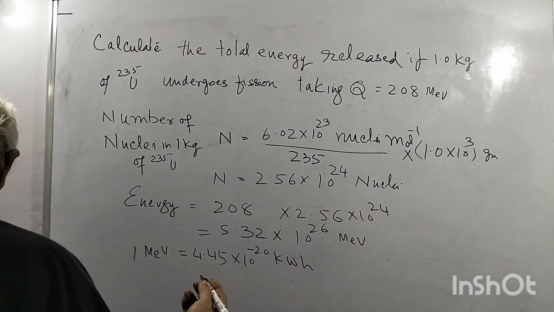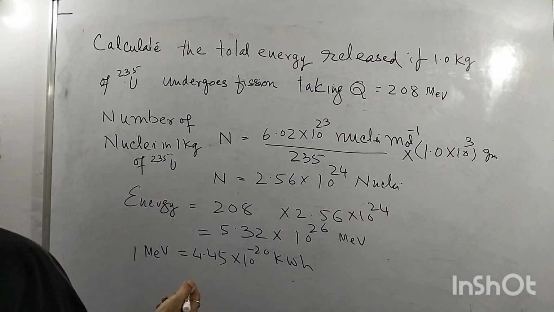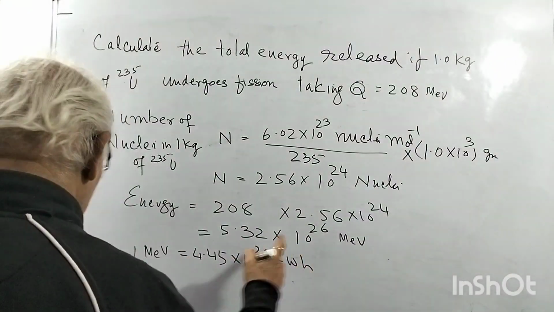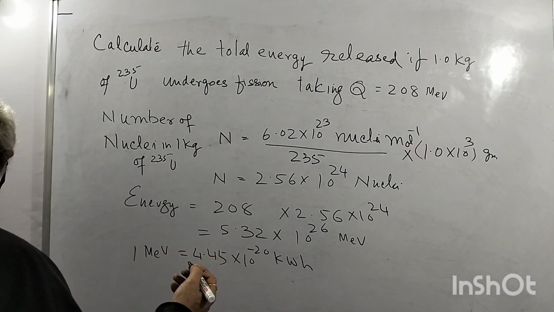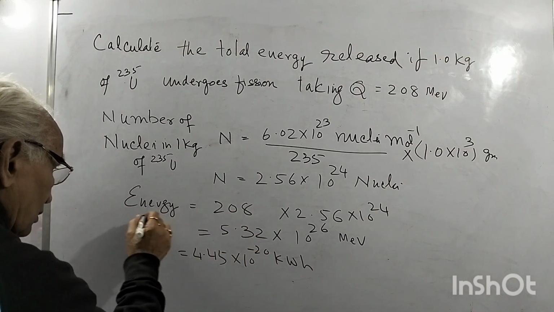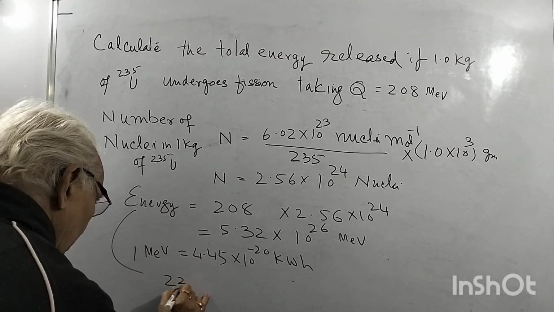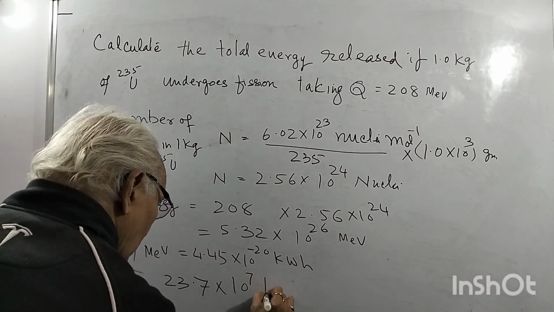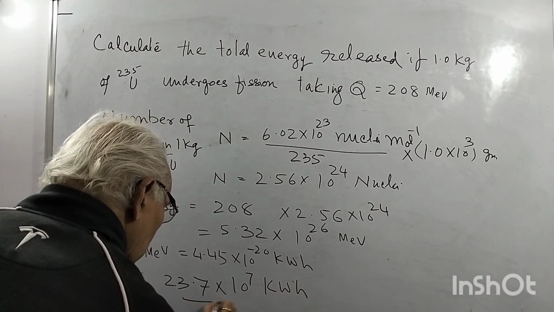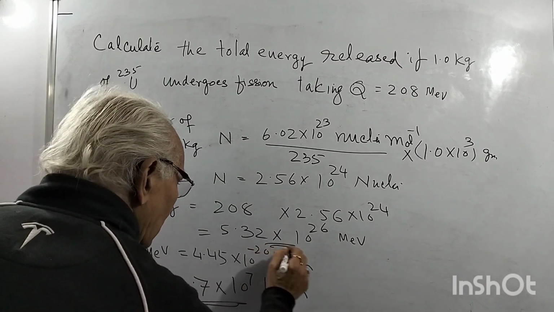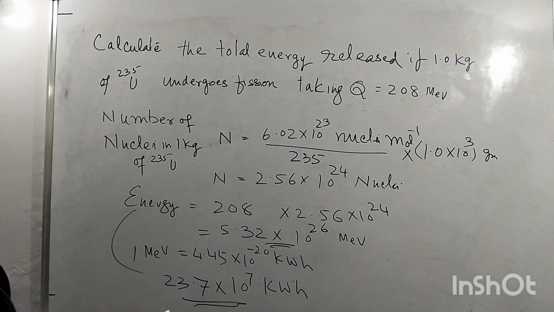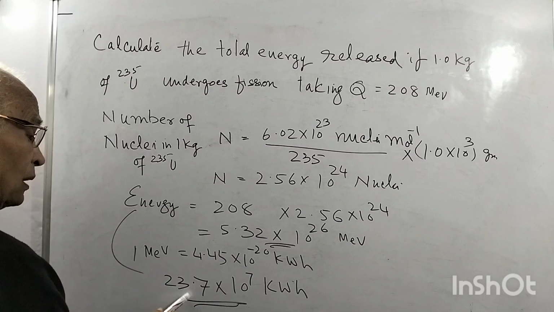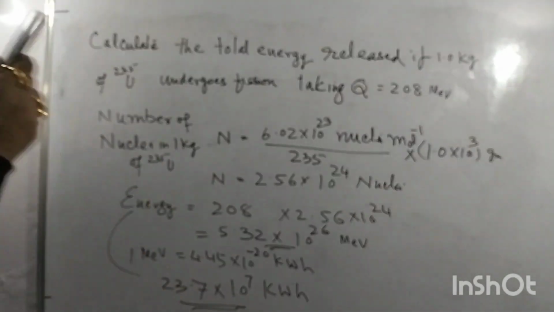So you can convert this into kilowatt hour. This energy will be 23.7 into 10 to the power 7 kilowatt hour. So if 1 kilogram of uranium undergoes fission, we are getting 23.7 into 10 to the power 7 kilowatt hour.